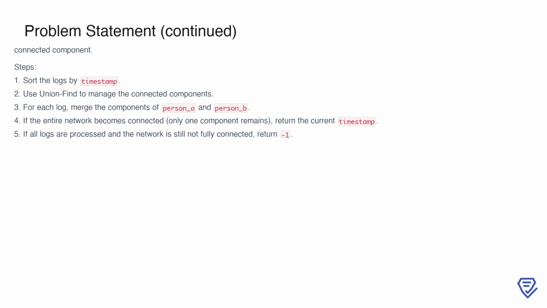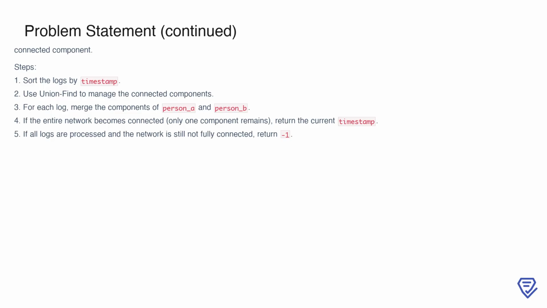As we process each log, we check if all individuals are part of a single connected component. If this happens, we return the current timestamp. If we process all logs without achieving full connectivity, we return -1. This approach ensures that we can handle the problem efficiently, even for large inputs, by dynamically merging groups and checking